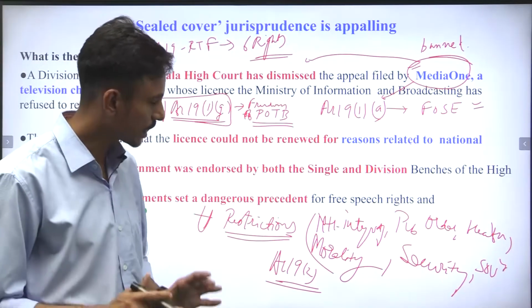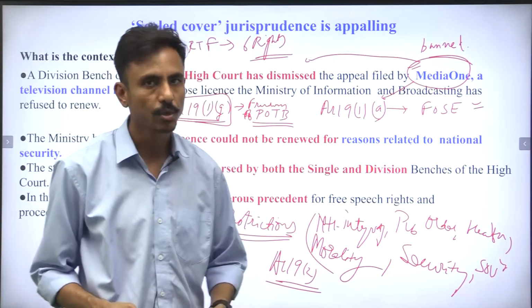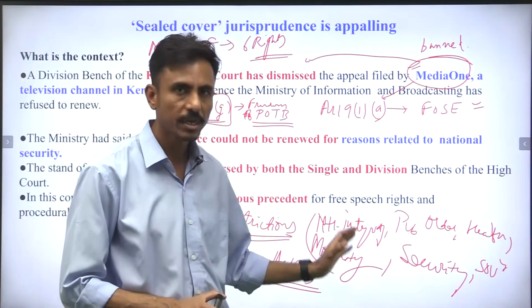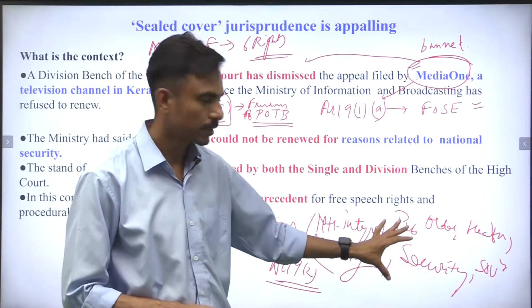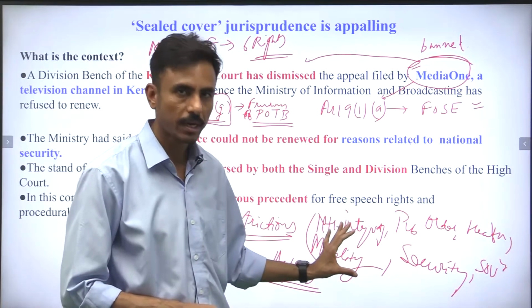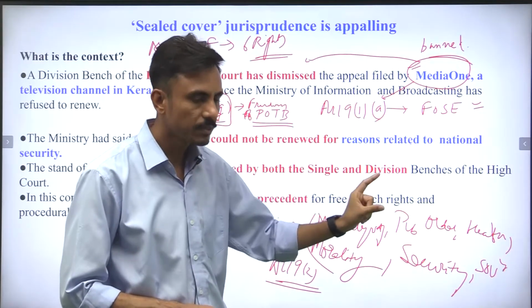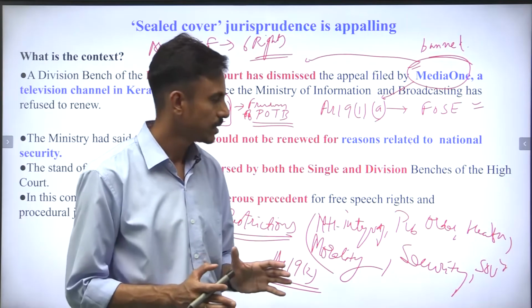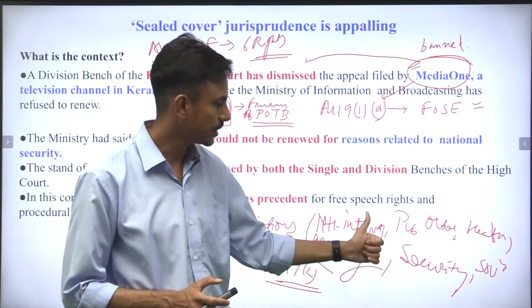And in this sense they are able to evade the judicial review or judicial scrutiny of the courts, right? I would rephrase myself. These restrictions are very much there, and in the Media One case the government has given the reasons for this ban in a sealed envelope, quoting that it is against the security and integrity of the nation.